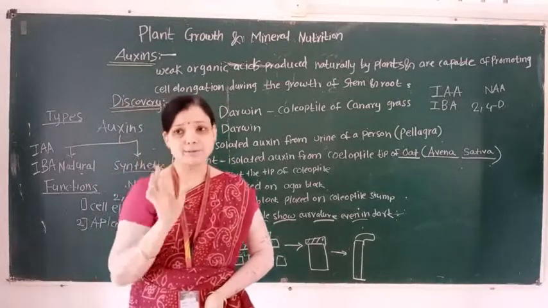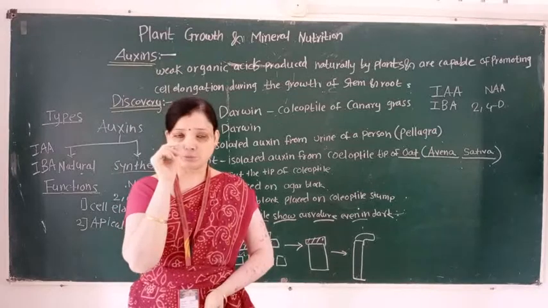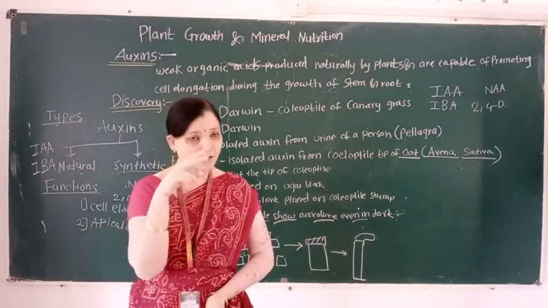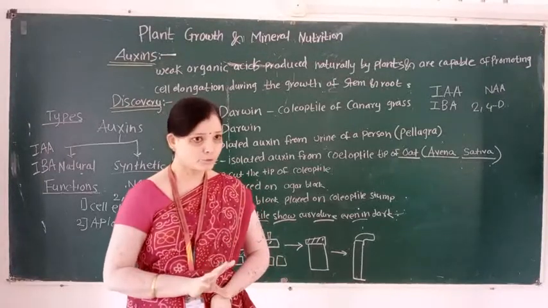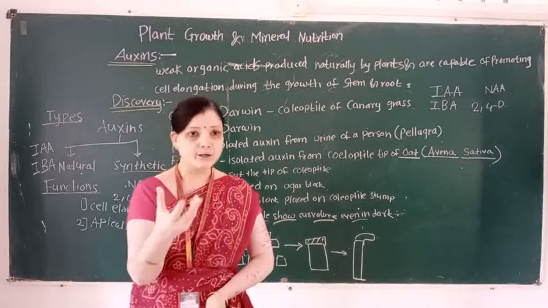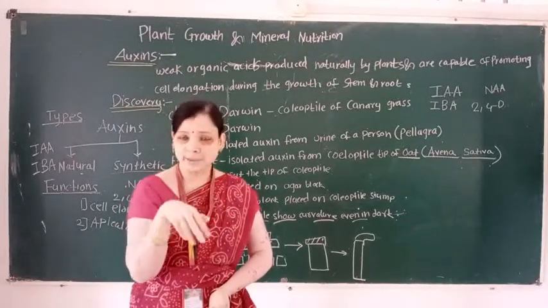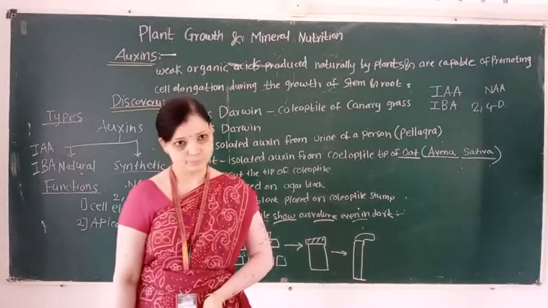In tea plantation, what happens? The apical bud is cut down, so the growth of the lateral buds takes place rapidly. So the plant appears bushy.